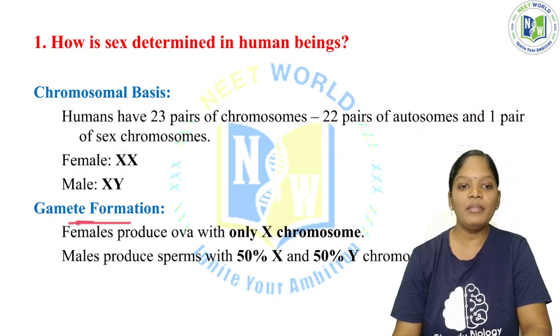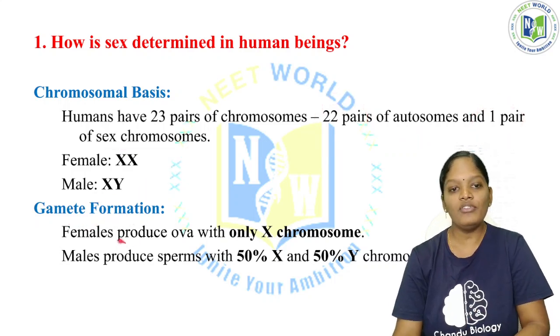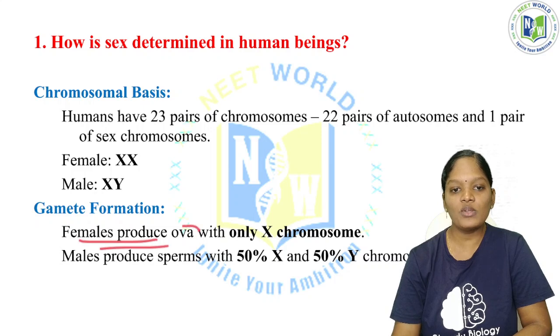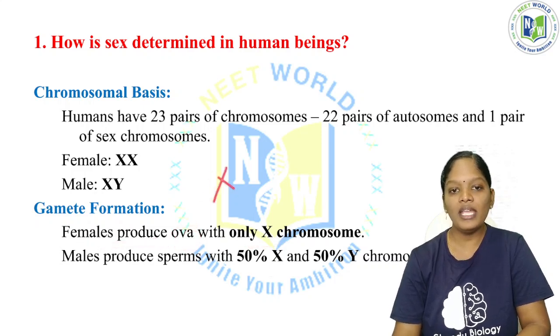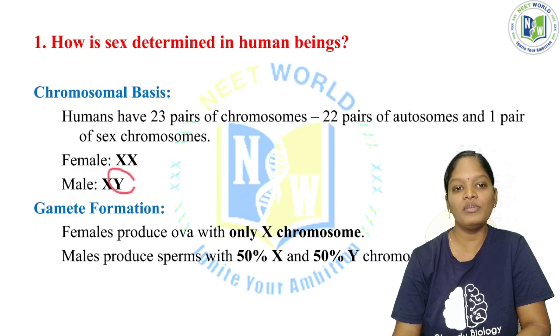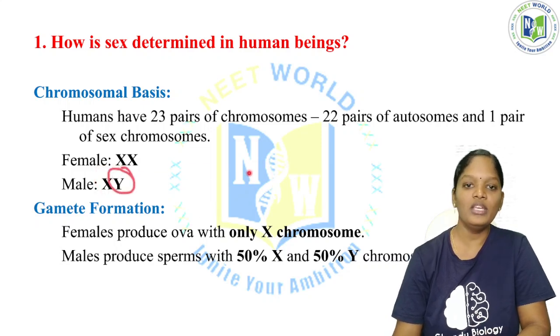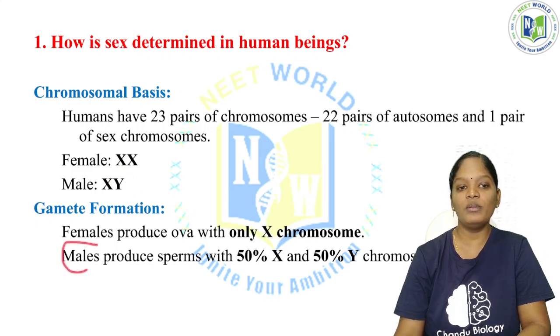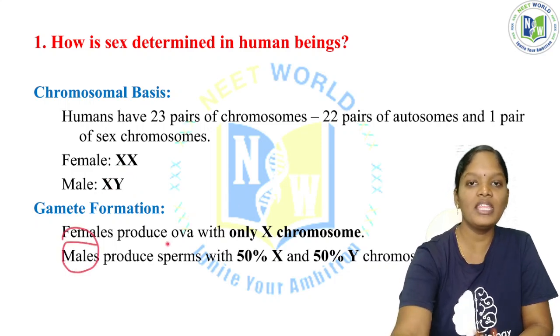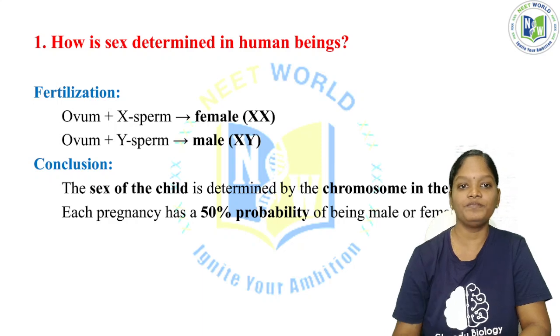Now gamete formation. In gamete formation, females produce ova with only X chromosomes. Why? Because in the female it is XX, so only the X chromosome will be there. But in the male, 50% of the gametes will carry X and 50% will carry the Y chromosome. So who is the deciding factor of sex in human beings? That will be the male. Why? Because they have different gametes.